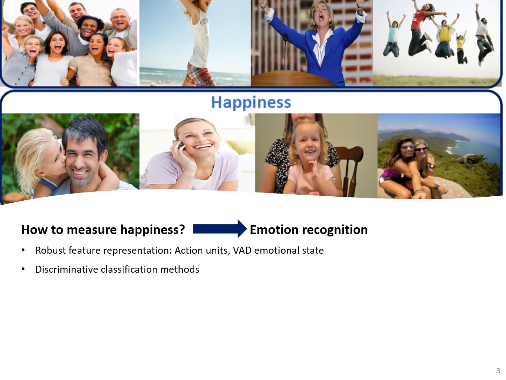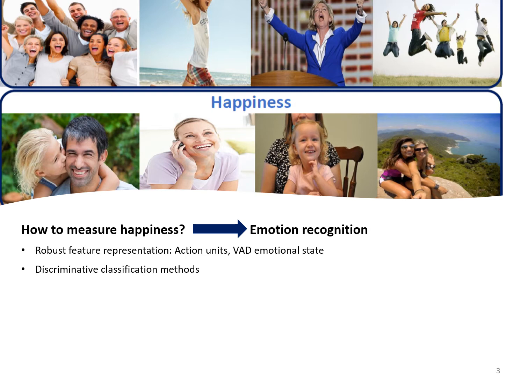Happiness actually is the best feeling that we want to feel and to live in this life. Could we measure happiness using AI? Actually, yes. We could do this using emotion recognition, which is based on two important clues.